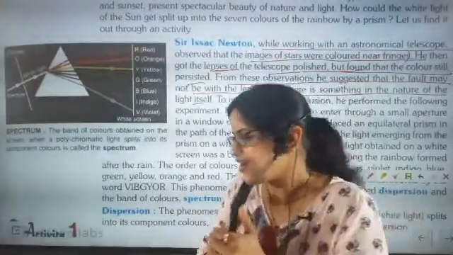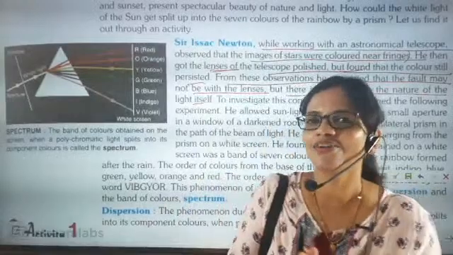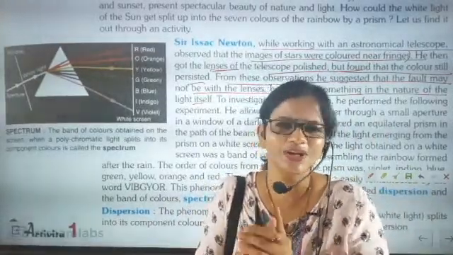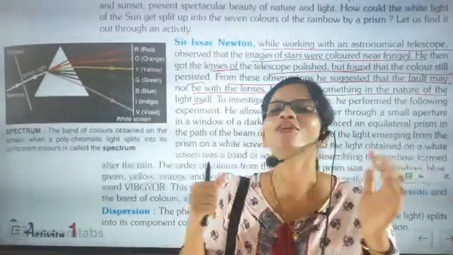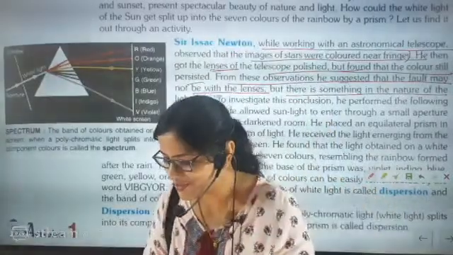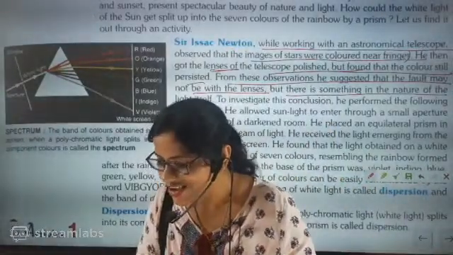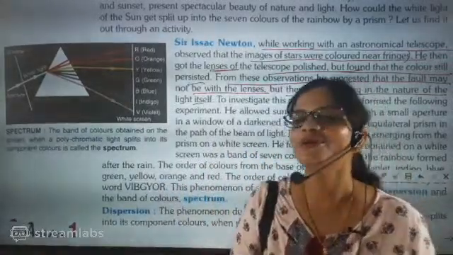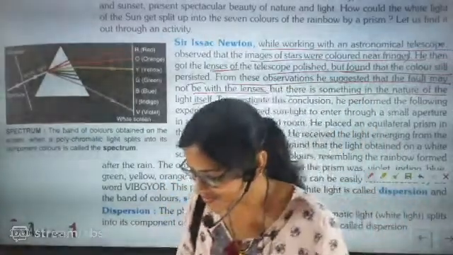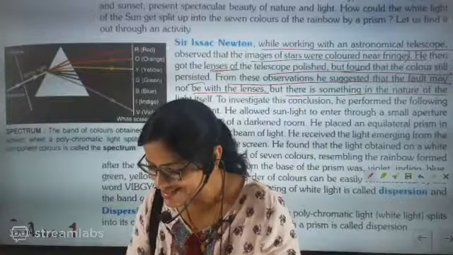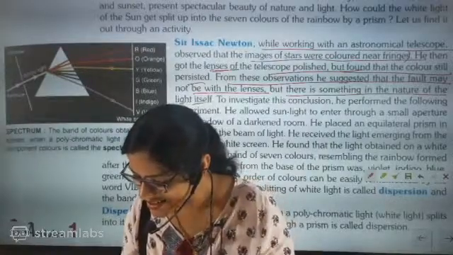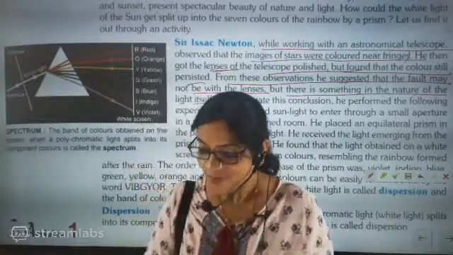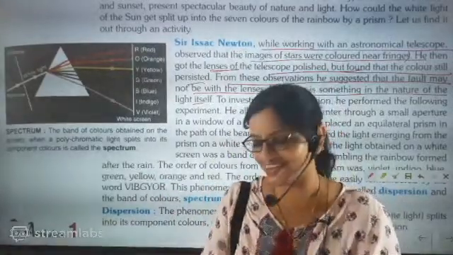Which type of lens did he use? For looking into the stars, Isaac Newton might have used what type of lens, concave lens or convex lens? For seeing the star, what type of lens is used in a telescope? Telescope is used, but which type of lens is inside the telescope?